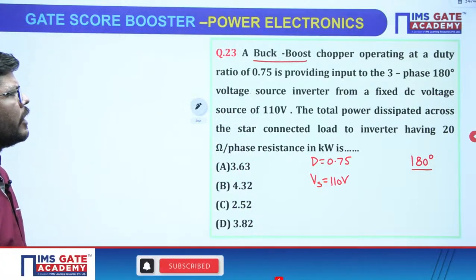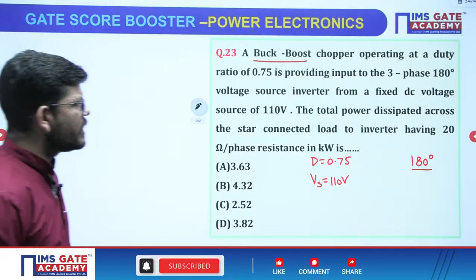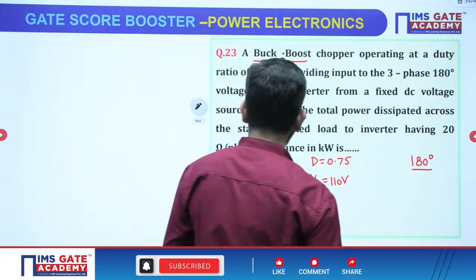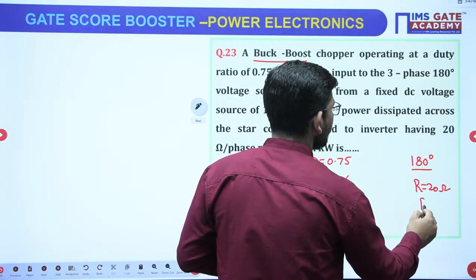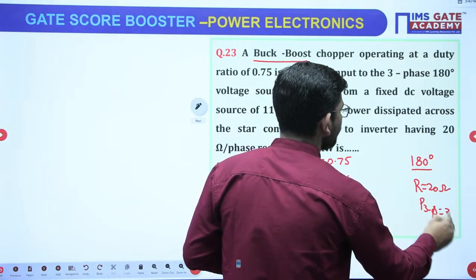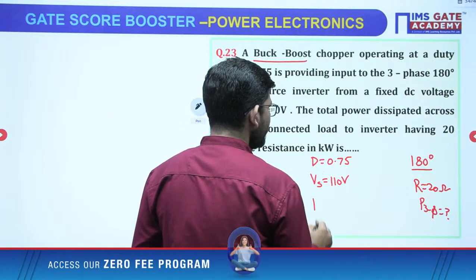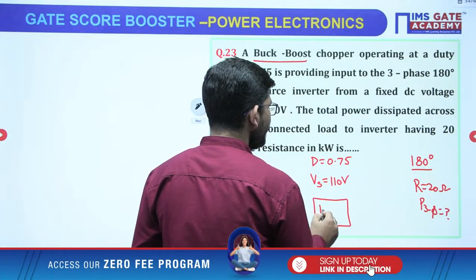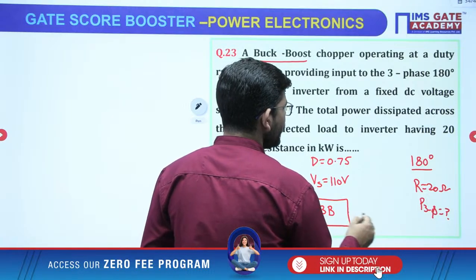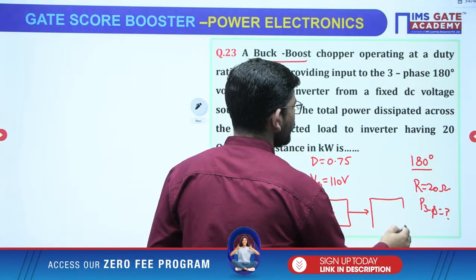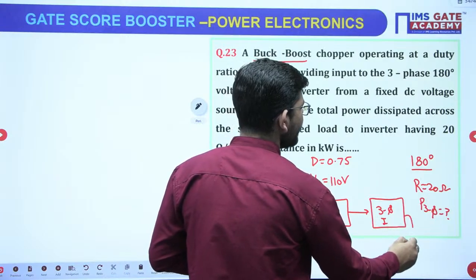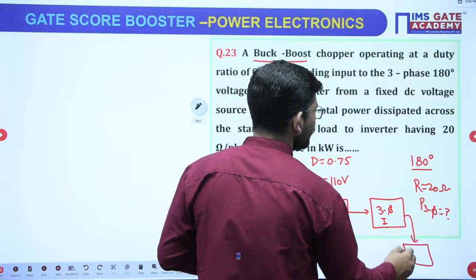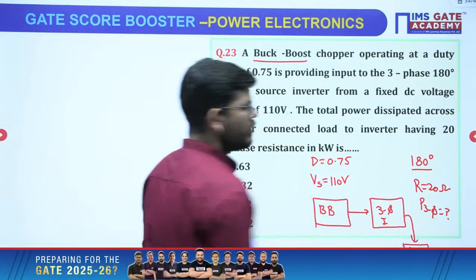The total power dissipated across the star connected load of the inverter having 20 ohm resistance, R is 20 ohm per phase. What will be the three phase power is what we have to calculate. We have a buck boost converter giving power to a three phase inverter, and that is feeding to the load, right?